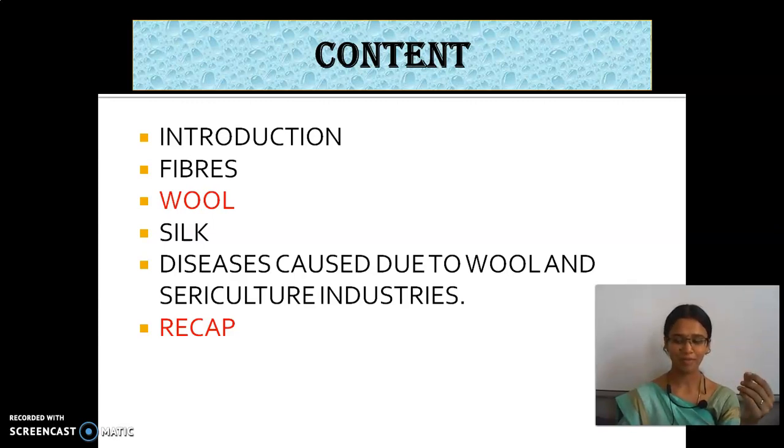What do you mean by PET? PET means pet animal, right? No. PET is a type of fiber. It is a plastic. Mainly it belongs to the category of plastic. PET is nothing but polyethylene terephthalate.